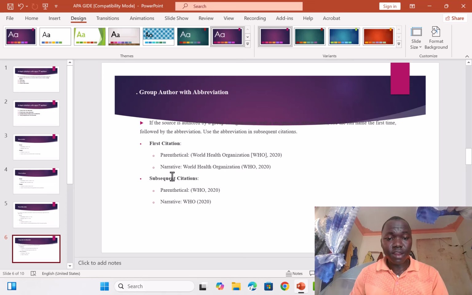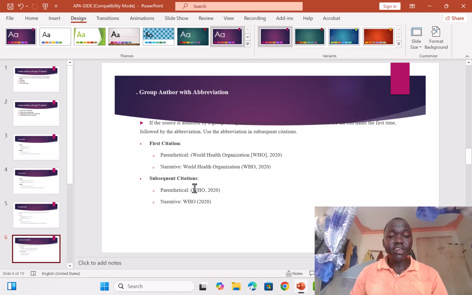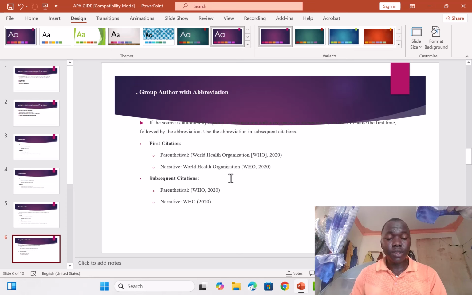And then when you want to do a narrative, you write the name of the organization outside, then the abbreviation in the bracket with capital letters, then comma, 2020, the year, then you close. So in the subsequent citing, because the group is known and recognized, you cite the full name only the first time, but in the subsequent citing you use the abbreviation.